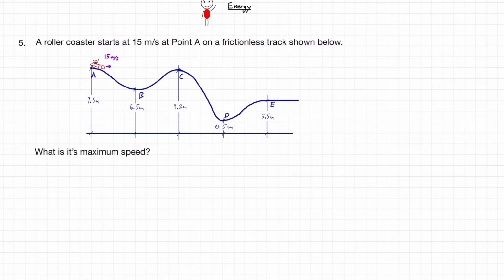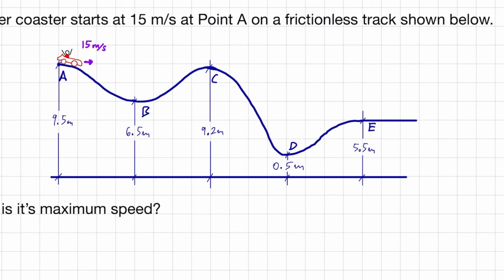So at the beginning, I want to give everyone a hint, and that is to tell you the important dimensions of this track. The first one that's going to be really crucial to us is this 9.5 meters. And the second one is this 0.5 meters.